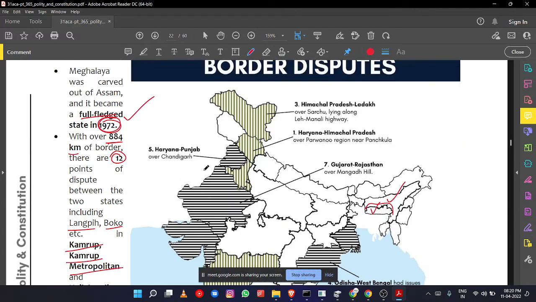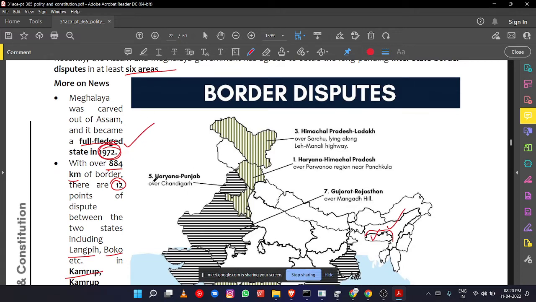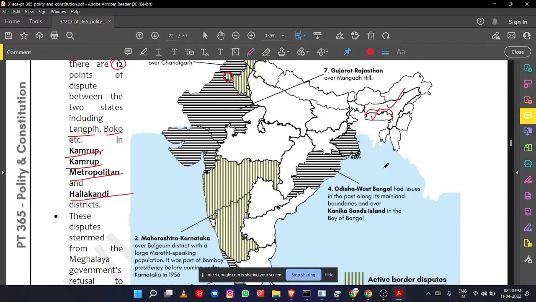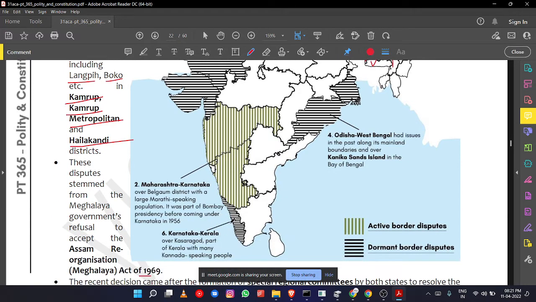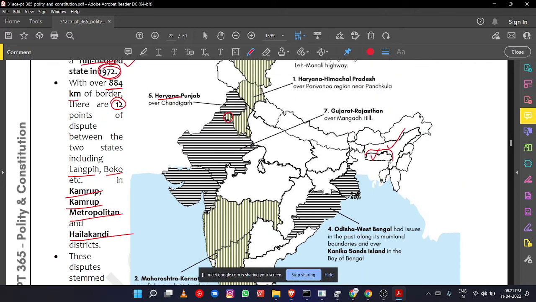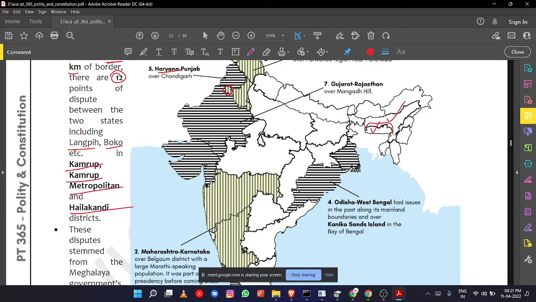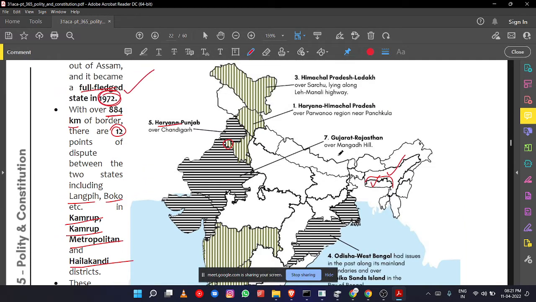There is a dispute between Haryana and Punjab, a long pending dispute over Chandigarh. Then Himachal Pradesh and Ladakh, Haryana and Himachal Pradesh, Gujarat and Rajasthan, Odisha and West Bengal, Maharashtra and Karnataka, and Karnataka and Kerala. Presently Assam and Meghalaya also have a dispute. Just go through this map.